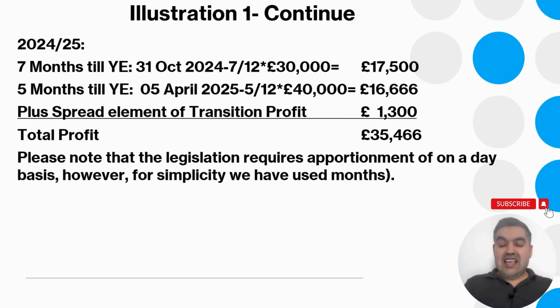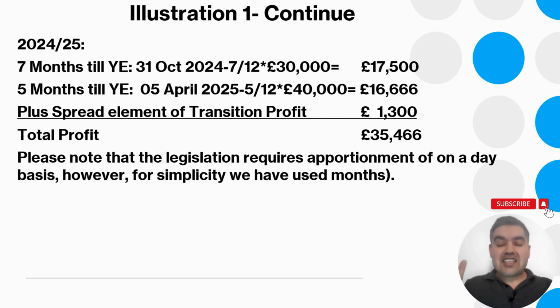Remember, we're saying that because of the basis period reform from April 2024, a trader will be assessed based on the result from 6th of April to 5th of April. So there will be no current year basis. Remember, for the accounting period that ends on 31st of October 2024, 5 months' worth of profit was assessed in the tax year 2023-24, which is the transition period.